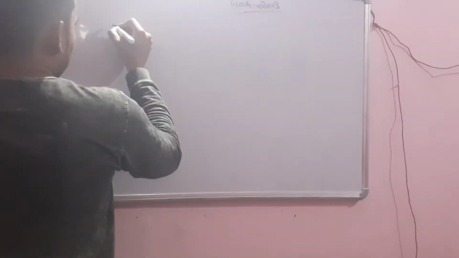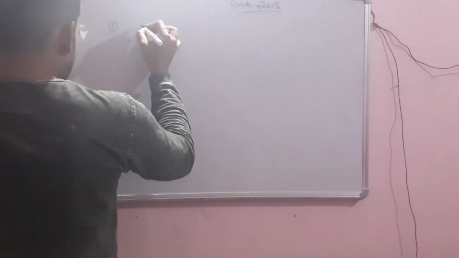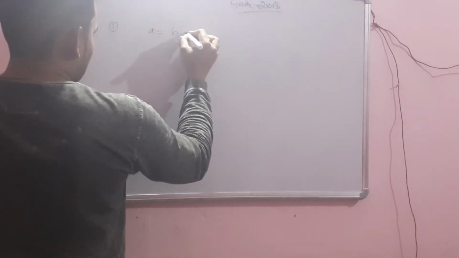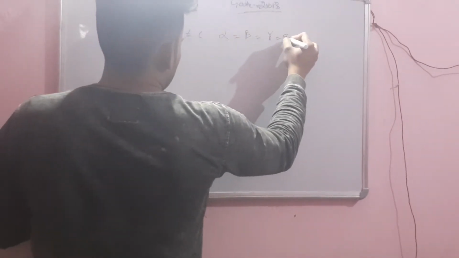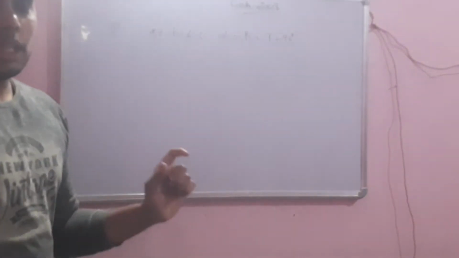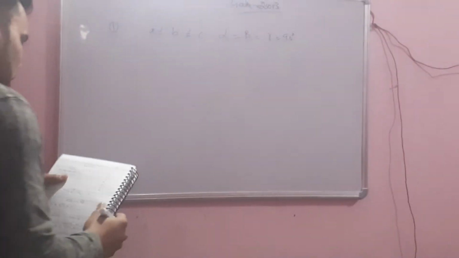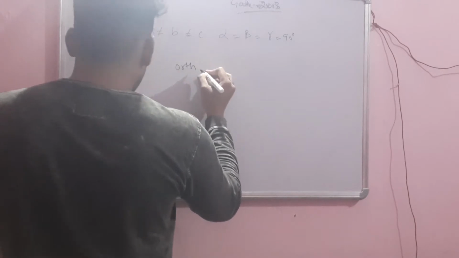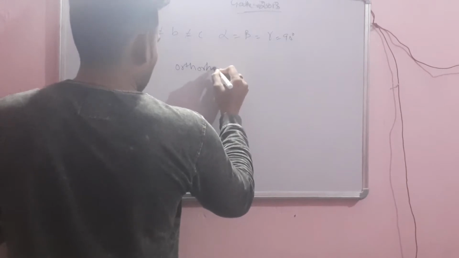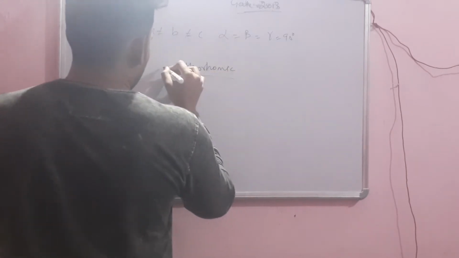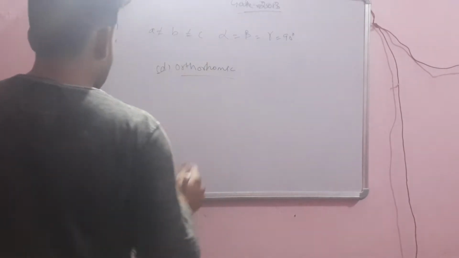The first question is from solid state. A condition is given where a is not equal to b is not equal to c, and alpha is equal to beta is equal to gamma, which is equal to 90 degrees. You have to tell which type of unit cell arrangement resembles this condition. Orthorhombic is the right answer for this question.